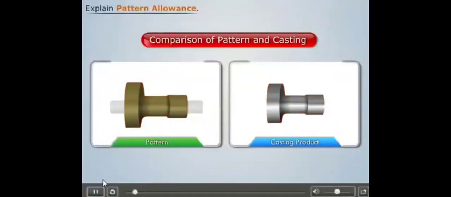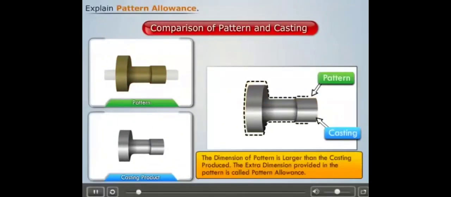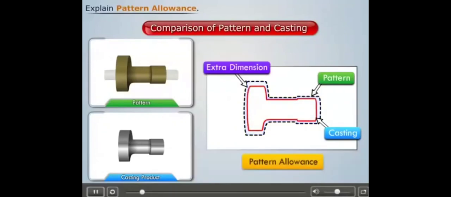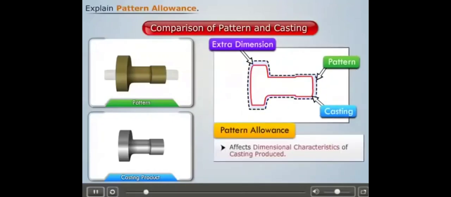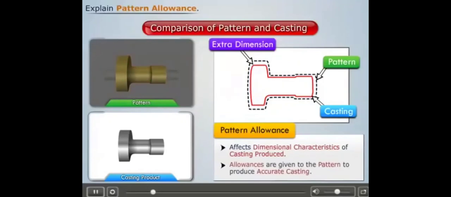Generally, the dimension of the pattern is larger than the casting produced, not of the same size. The extra dimension provided in the pattern is called pattern allowance. It is an important feature as it affects the dimensional characteristics of the casting produced. Thus, when a pattern is prepared, certain allowances should be given on the sizes specified in the drawing so that a casting with the particular specification can be made.